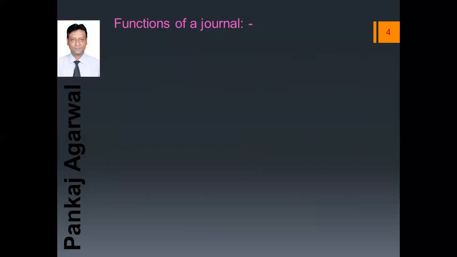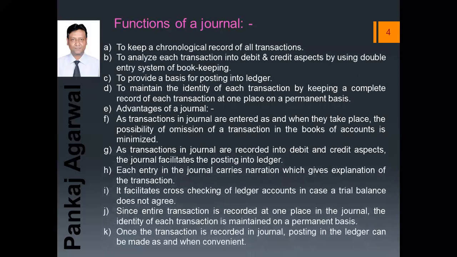So what are the functions of a journal? To keep a chronological record of all transactions, to analyze each transaction into debit and credit aspects by using double entry system of bookkeeping, to provide a basis for posting into ledger, to maintain the identity of each transaction by keeping a complete record of each transaction at one place on a permanent basis.